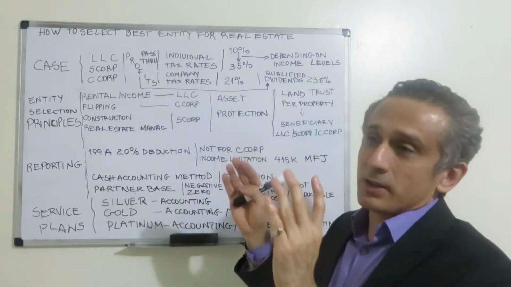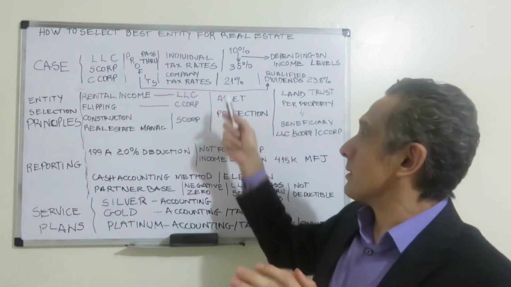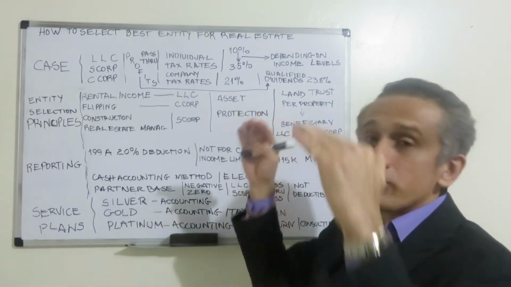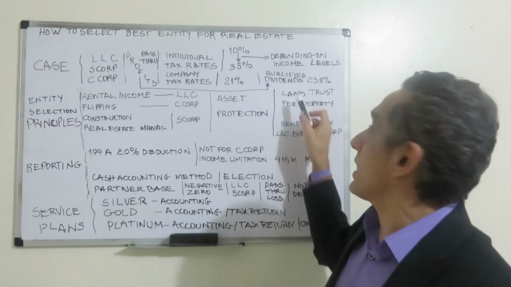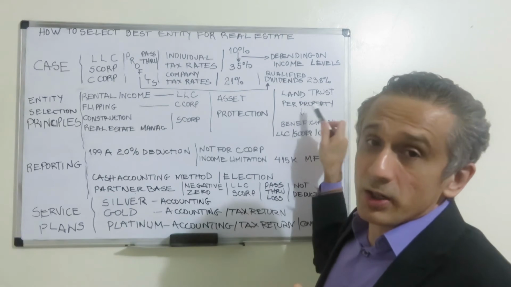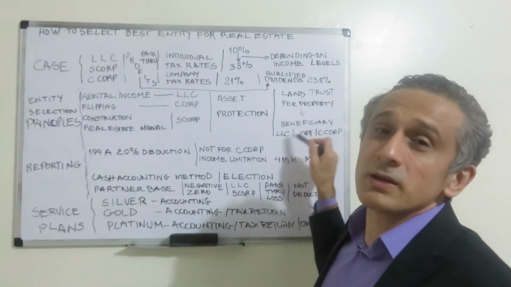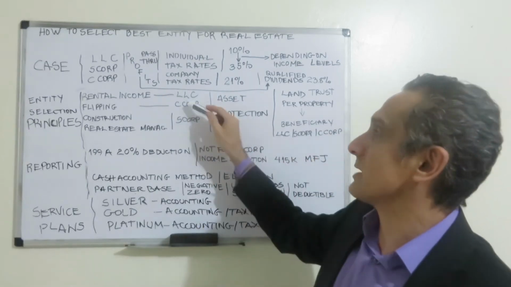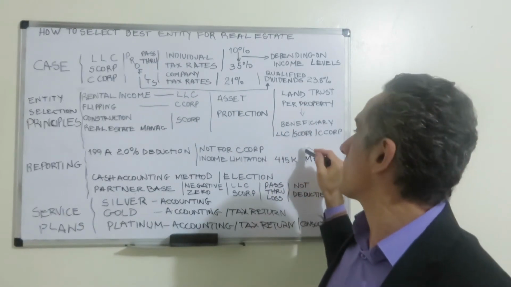Independent of the structure of protection, you will need an asset protection umbrella, and the idea is that with the asset protection structure you create a land trust, and then the land trust per property will be beneficiary for the different entities that you have. If you have selected an LLC, you will see the beneficiary will be the LLC or the S corp or the C corp.